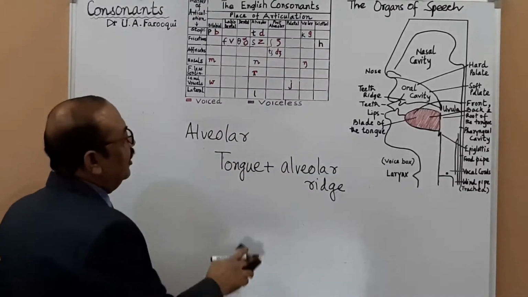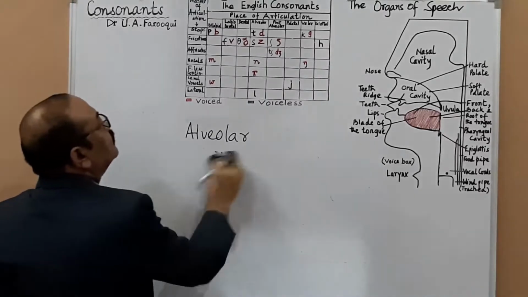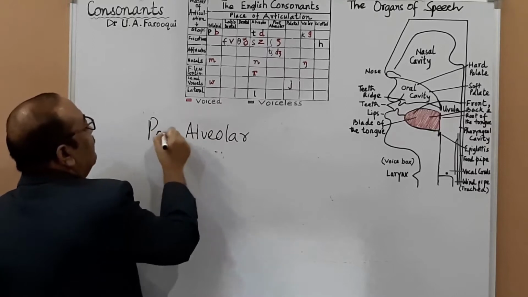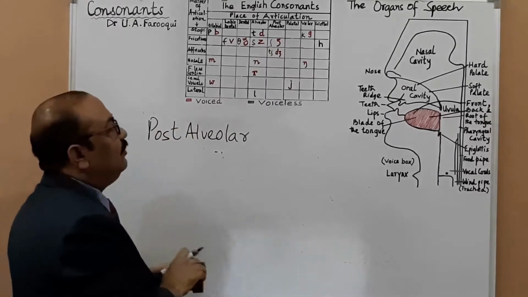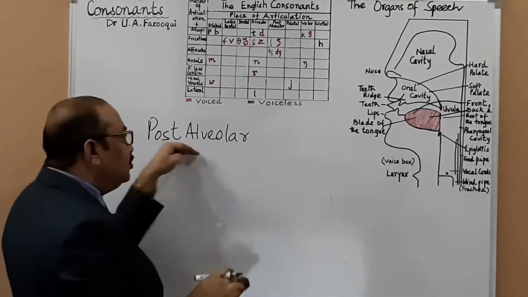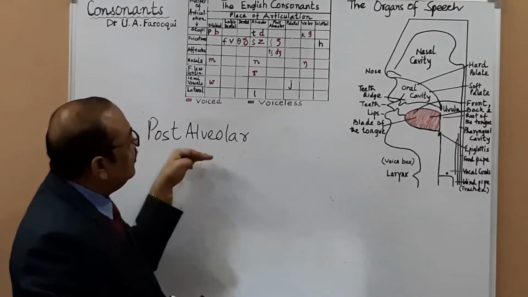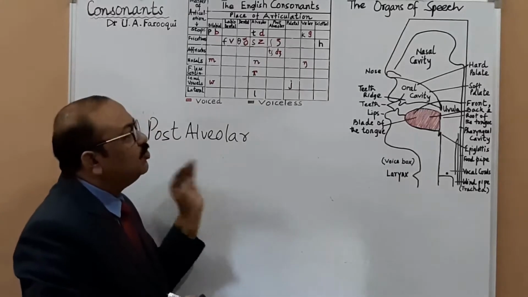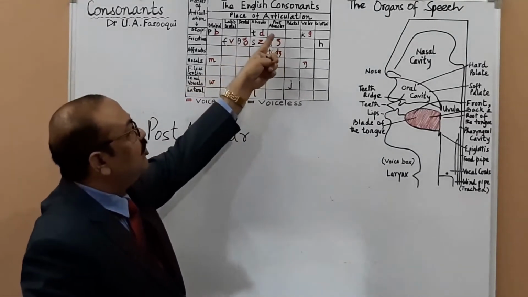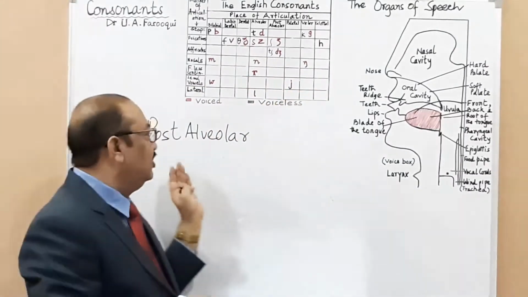And after that you have post-alveolar. Post-alveolar is also called palato-alveolar. Post means after. Post-alveolar means something which is after alveolar, something which is behind alveolar. So what is behind alveolar? You have the palate. That's why it is called post-alveolar.